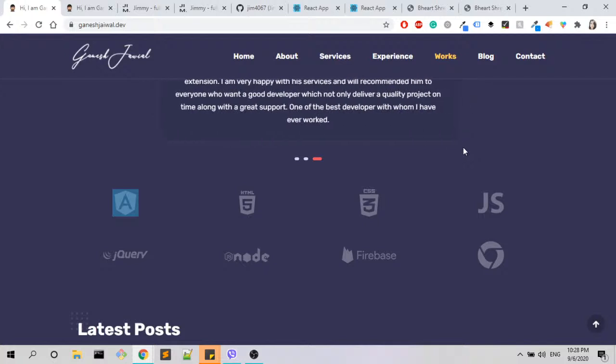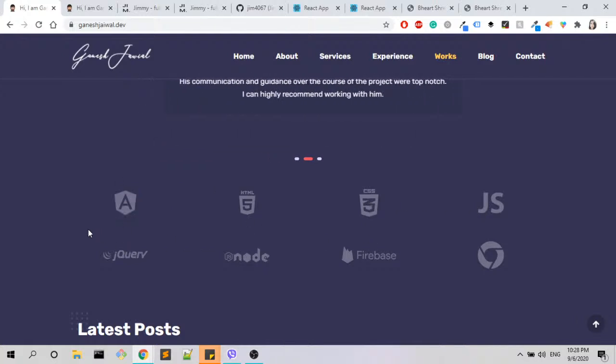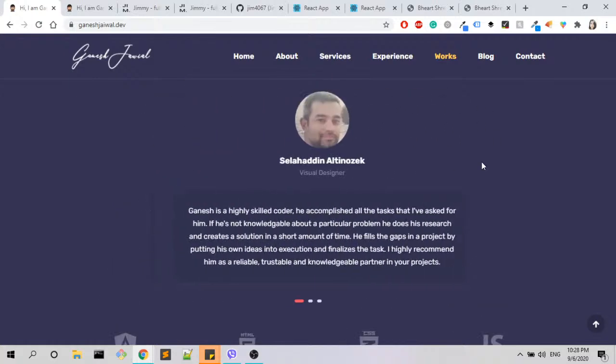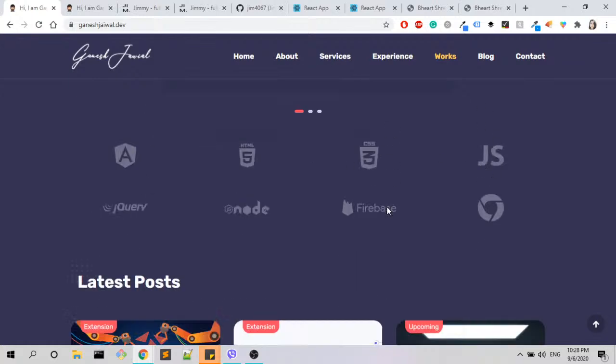Now the next section, which is still in the section of works, I don't really understand why you have that part. Is that part something that has to do with your skills? Is it about services or about projects? I'm not sure what this part is all about. Maybe you could change the naming and make it something else, or even delete that whole part, because personally I'm not really sure what the point of it is.